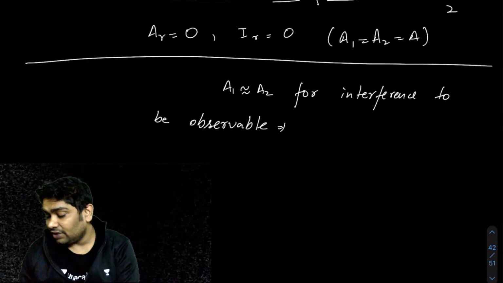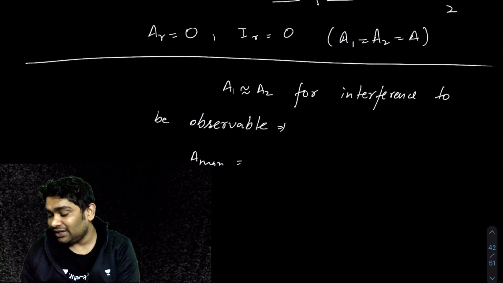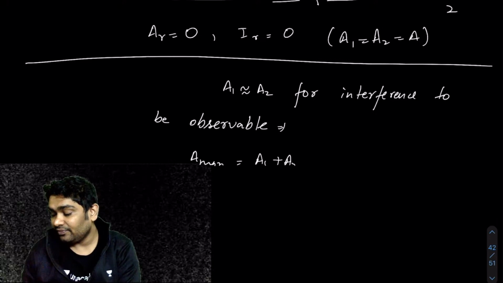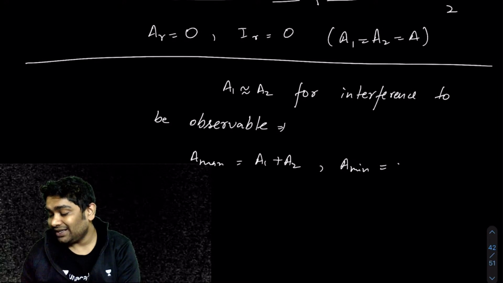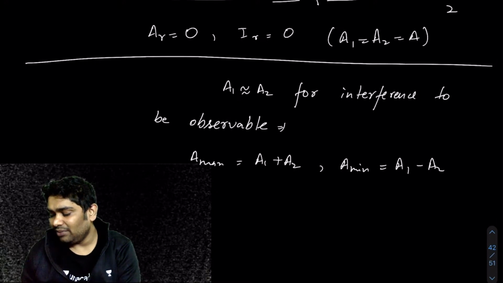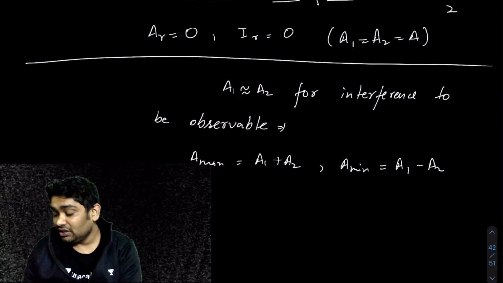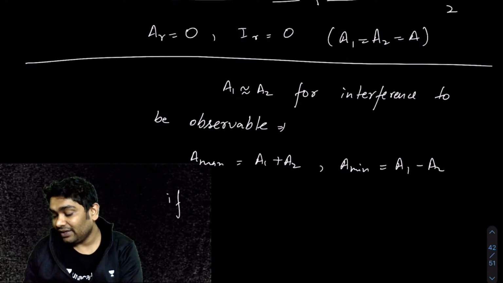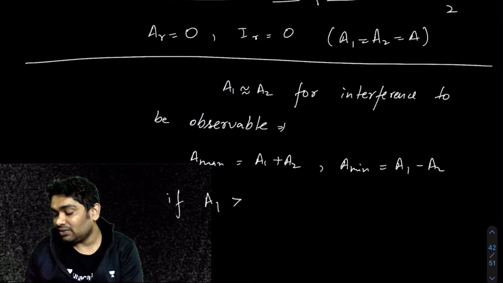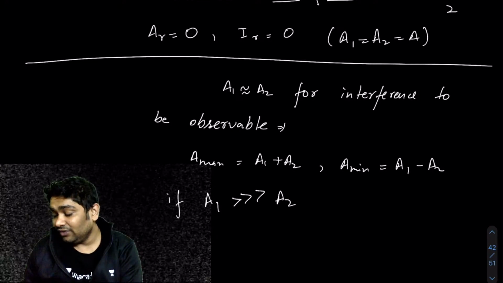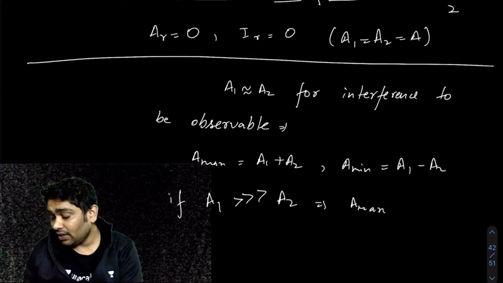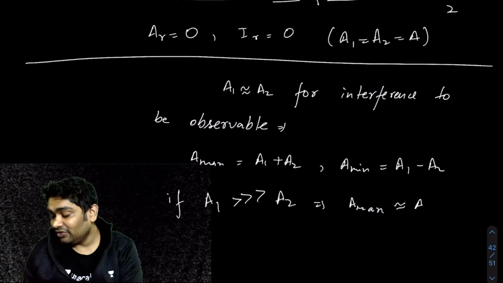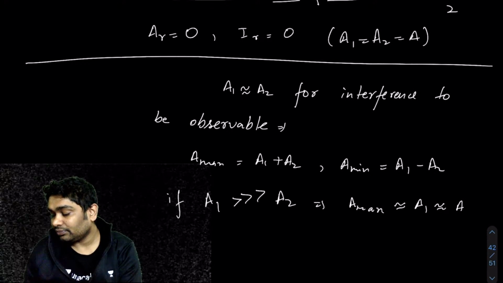So you realize A max was A1 plus A2 and A min was A1 minus A2 in mod. Suppose A1 is much greater than A2, then A max is roughly equal to A1, which is again roughly equal to A min.